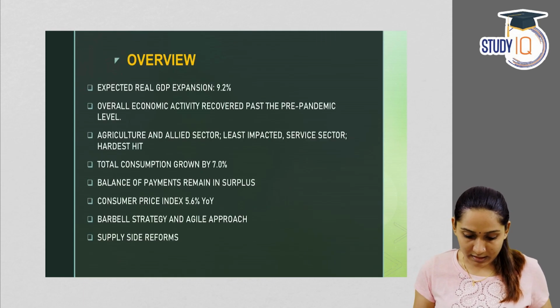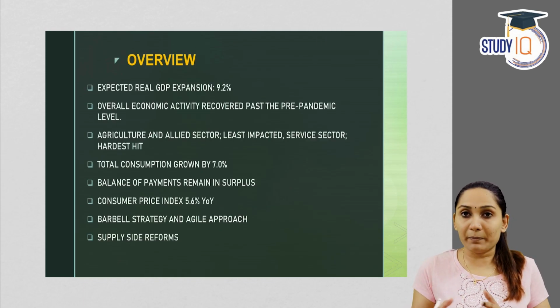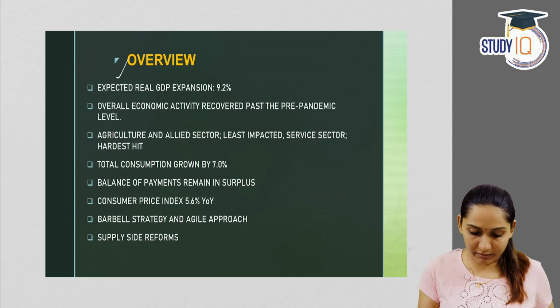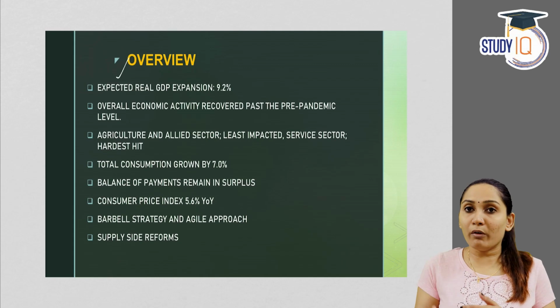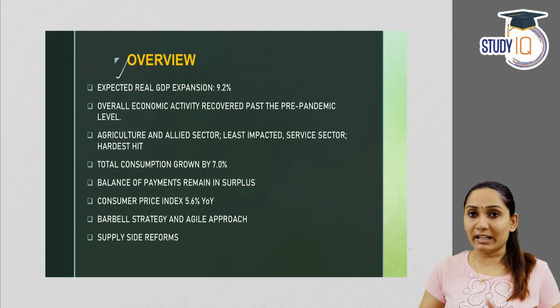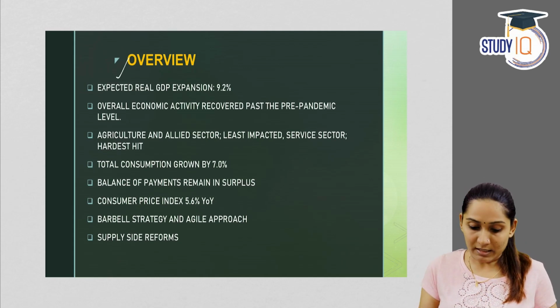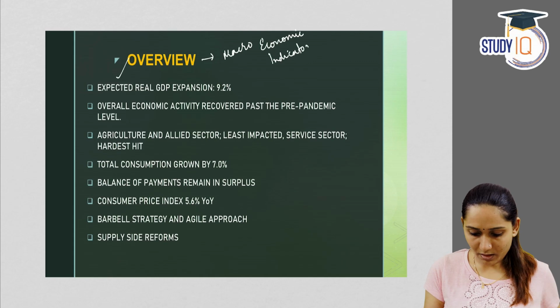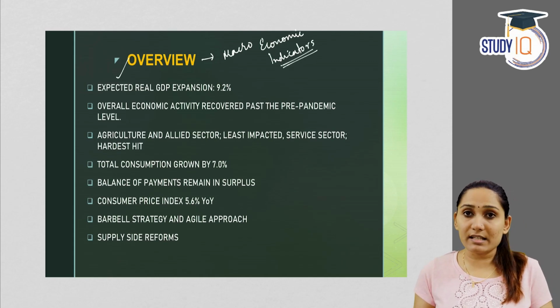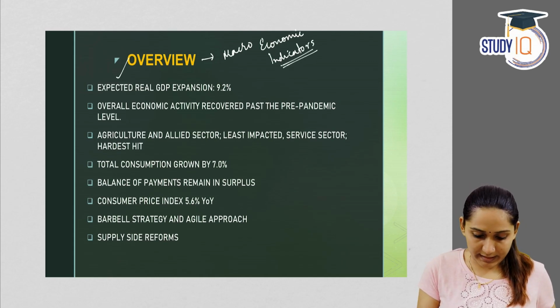Let us get started. Before the actual chapter begins, there is an overview given in the survey regarding the economy. First, we will understand what the overview is. The overview gives an overall picture about the economy and the economic performance based on certain macroeconomic indicators. So based on these indicators, an overview of the economy is made. Let us see.